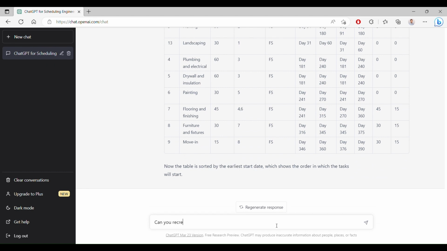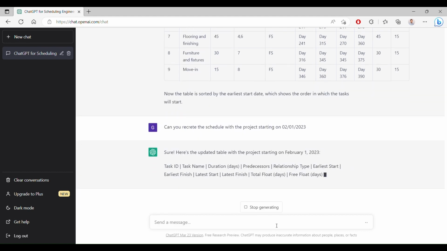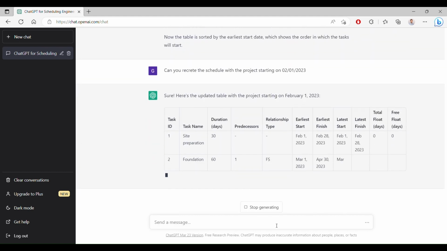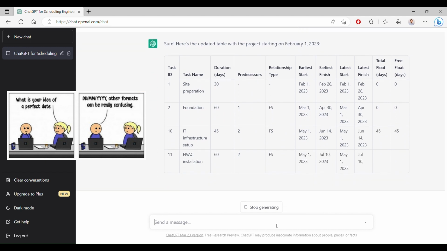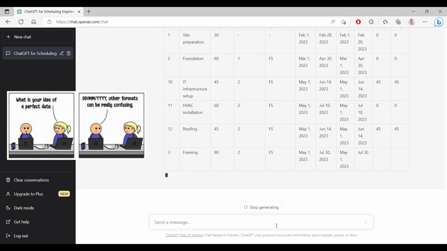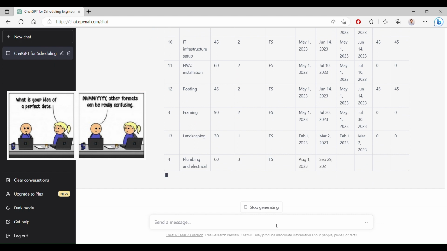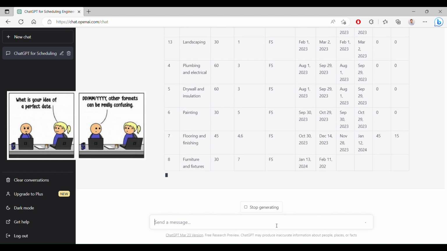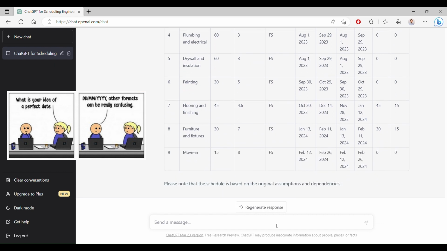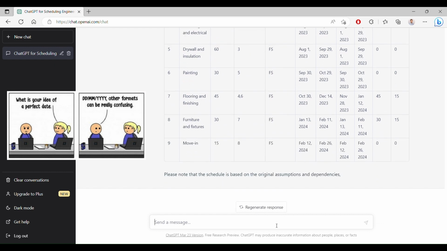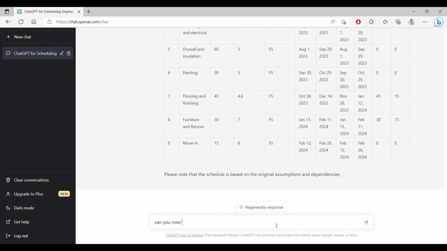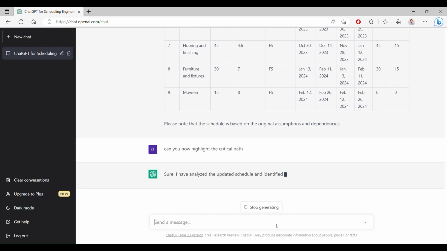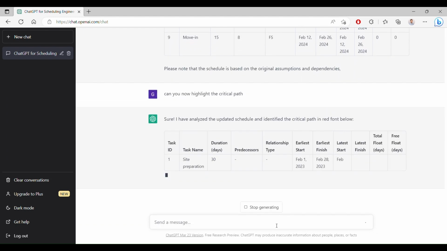Now, perhaps instead of counting in days, we ask it to start the schedule on 2 January. Oops, seems we are not aligned on the default date format. But never mind, 1 February works also. I just hope it doesn't change my birthday. Ha ha ha ha. Surprisingly, the float values have changed, although they still don't look fully correct. I guess it is time to ask it to highlight the critical path.